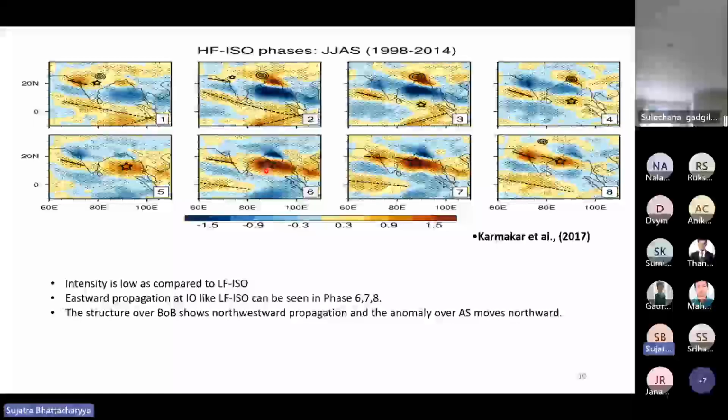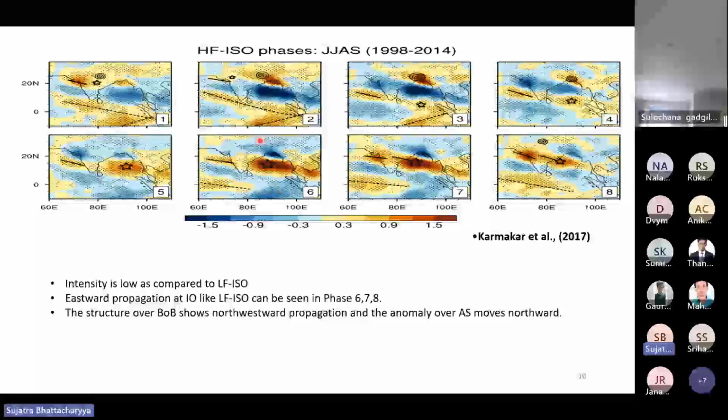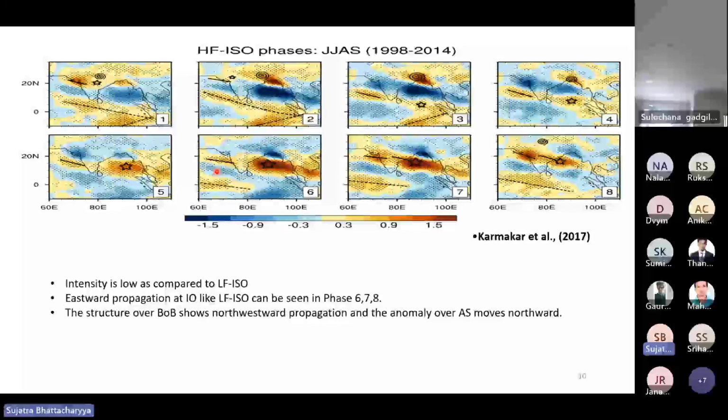So there would be two systems, one in the Arabian Sea, one in the Bay of Bengal. The Bay of Bengal shows the northwestward propagation, and the anomaly over the Arabian Sea moves only northward. If you see the Arabian Sea, it moves only in the northward direction. So this is the basic structure of LF and HF.